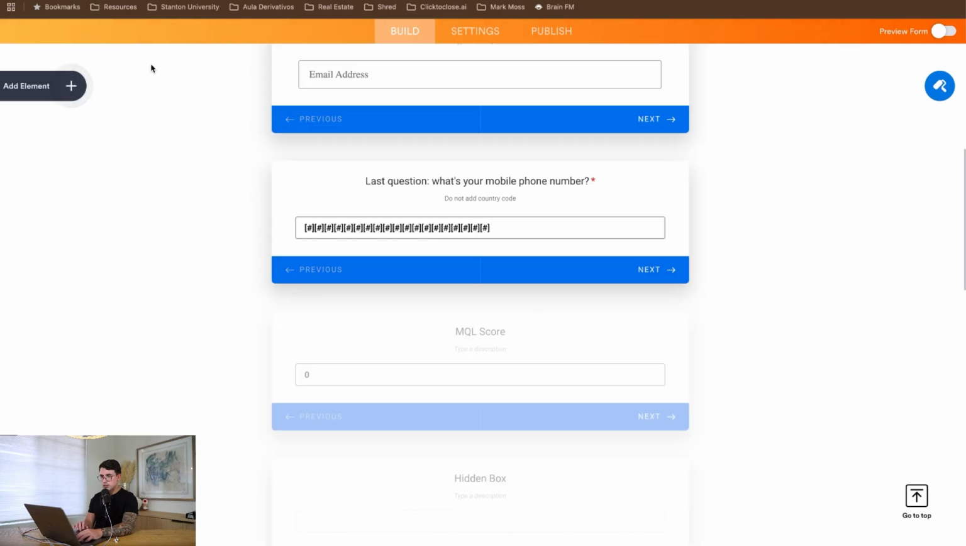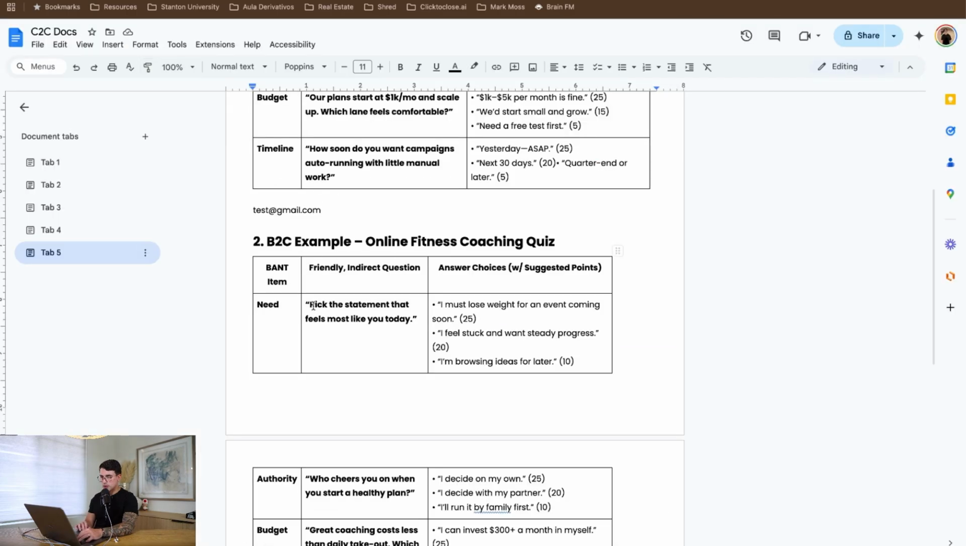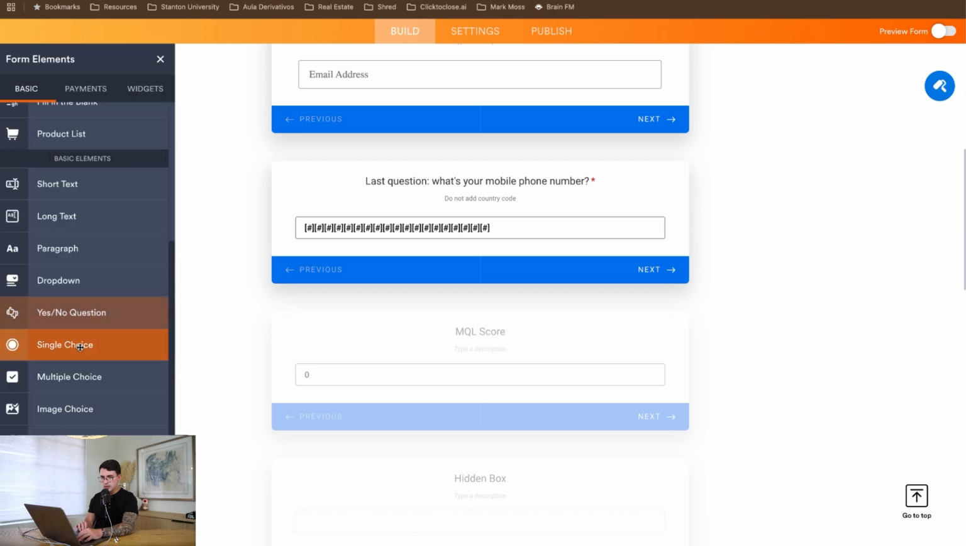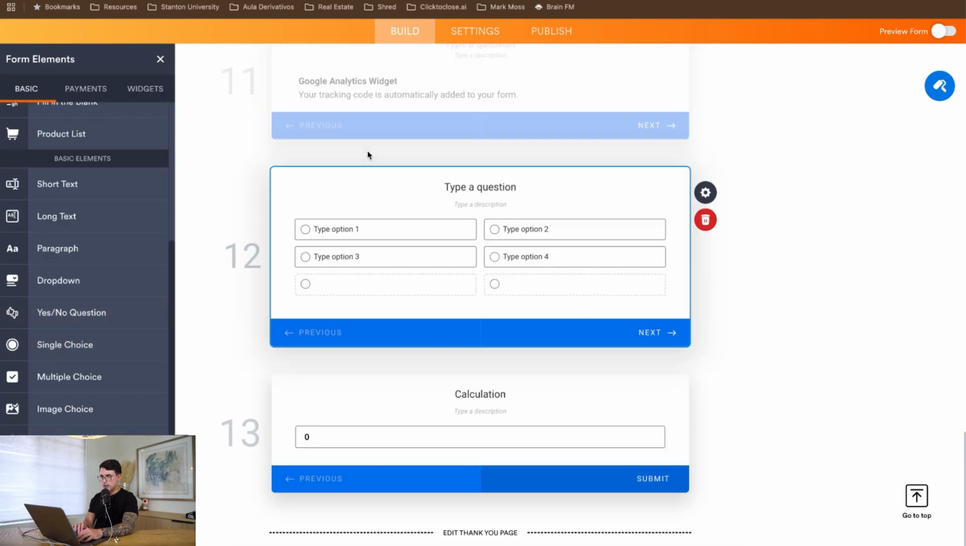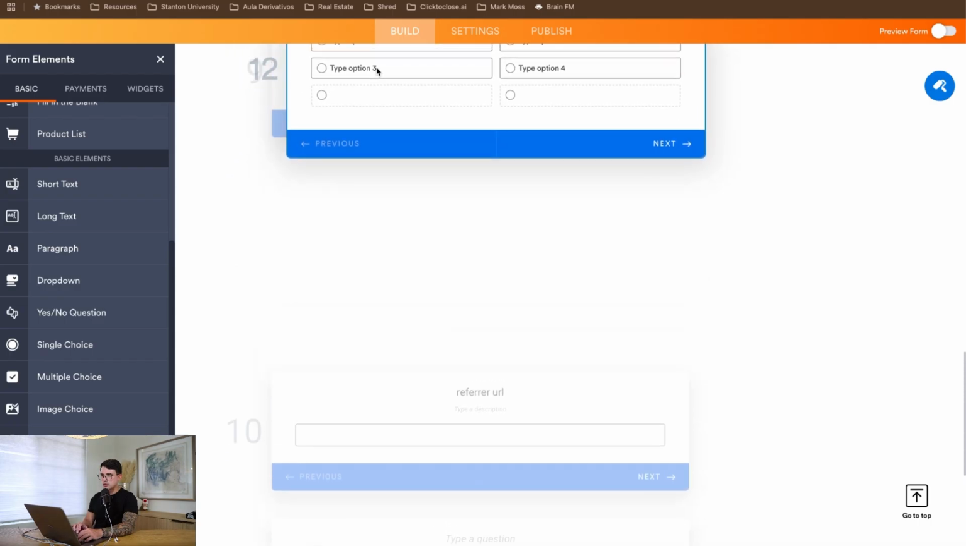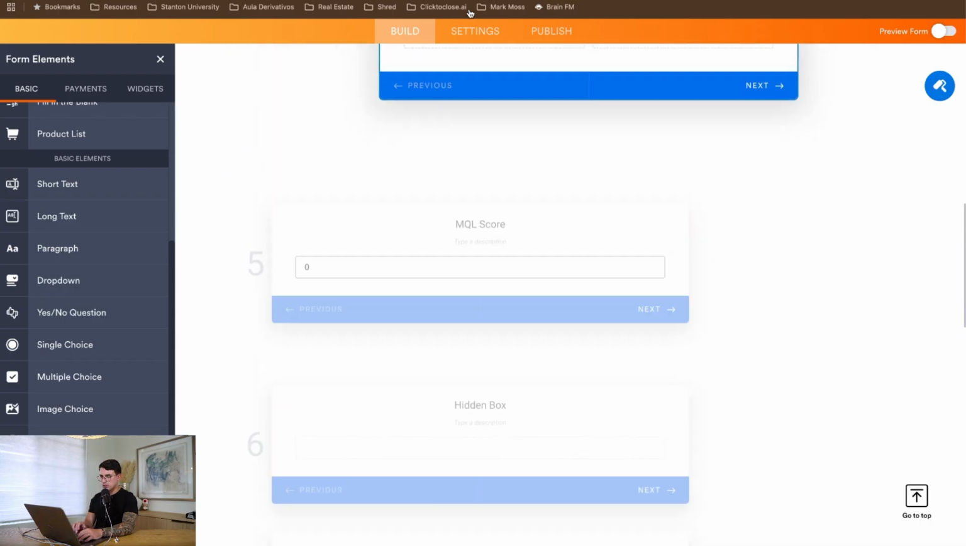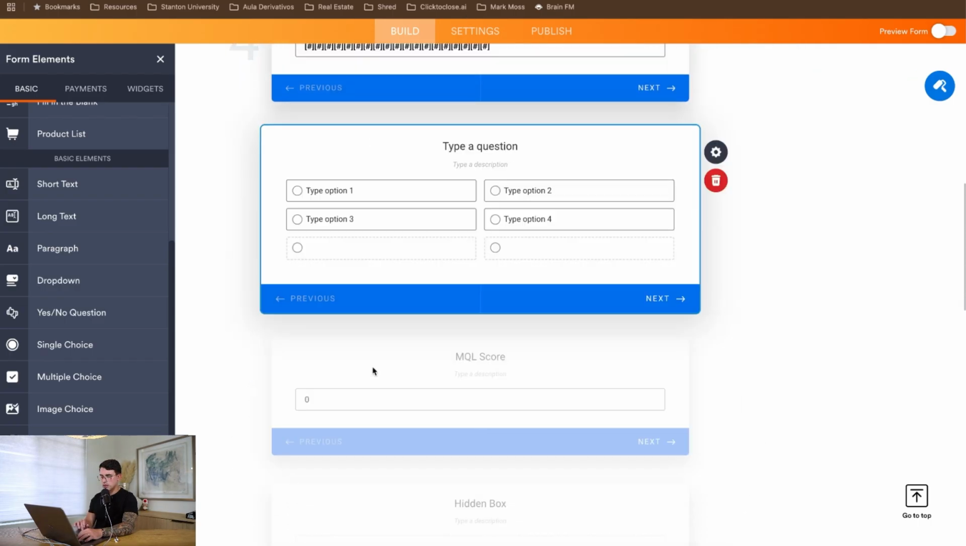All right, so let's start by putting some of these questions here, the B2C example of the fitness company. So let's just get this statement here and go with the single option choice. I just want to pull this all the way up here. And I'll go over these hidden fields in just a sec, guys. I just want to make sure to focus on the MQL scoring first.